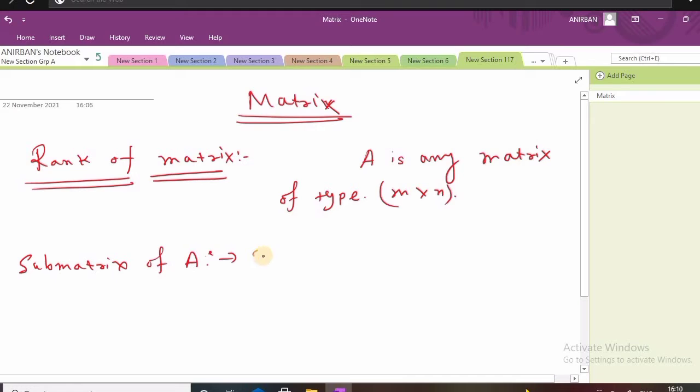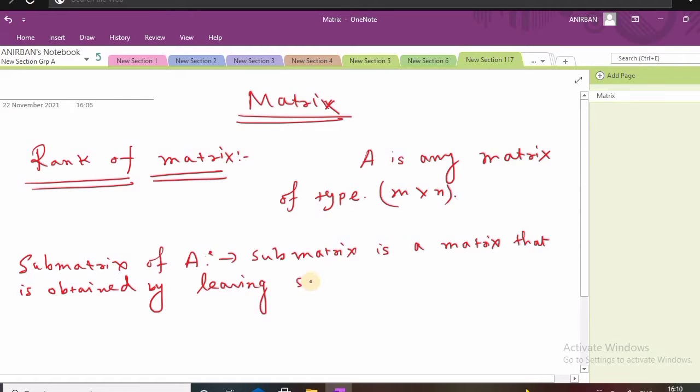So submatrix is a matrix that is obtained by leaving some rows and columns from the matrix A.